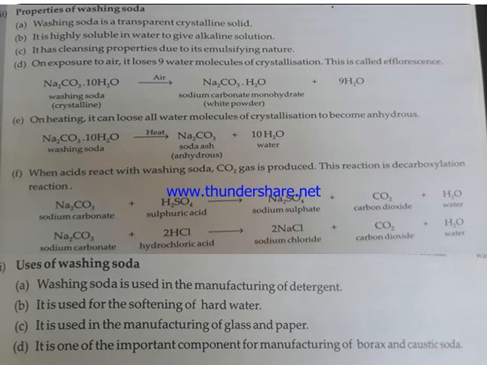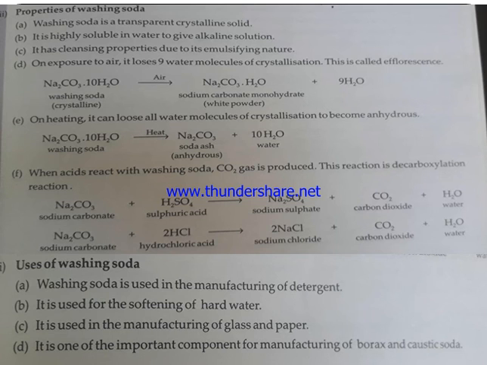Next we come to the properties of washing soda. It is a transparent solid. It is highly soluble in water and it is basic in nature. It has cleansing properties. On exposure to air or on heating, it loses 9 molecules of water and becomes anhydrous. On heating, it becomes anhydrous, named soda ash. When acids react with washing soda, CO2 gas is produced. This is known as the decarboxylation reaction.